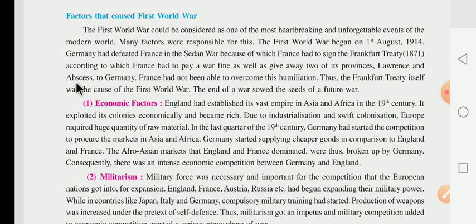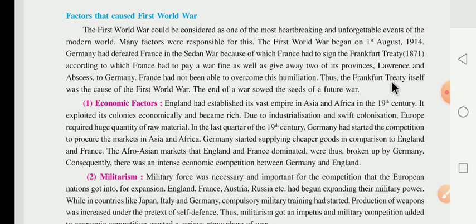Alsace, to Germany. France had not been able to overcome this humiliation. What is the meaning of humiliation? Humiliation means tiraskar karna.